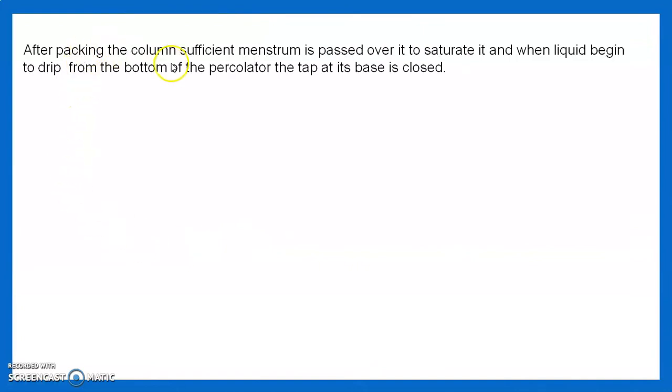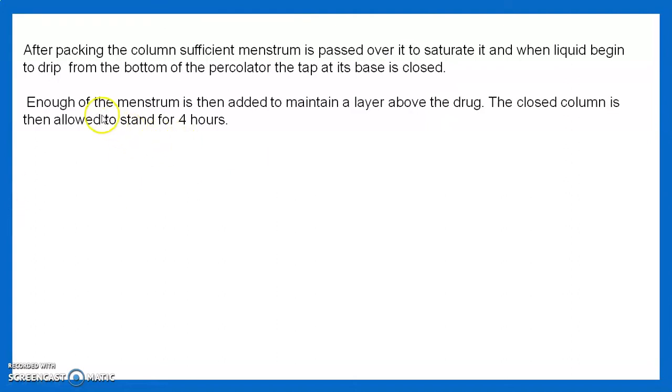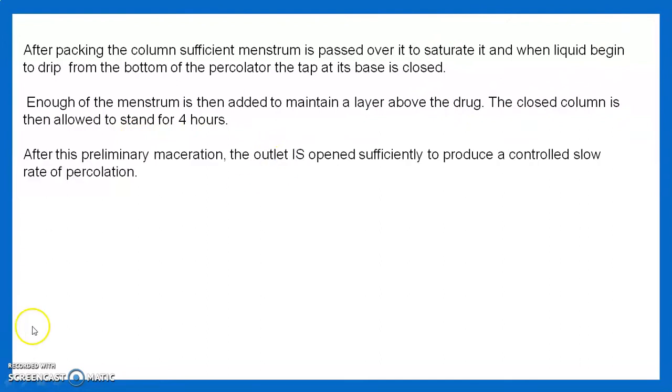After packing the column, sufficient menstruum is passed over to saturate it. When the liquid begins to drip from the bottom of the percolator, the tap at its base is closed. Enough of the menstruum is then added to maintain a layer above the drug. The closed column is then allowed to stand for 4 hours.